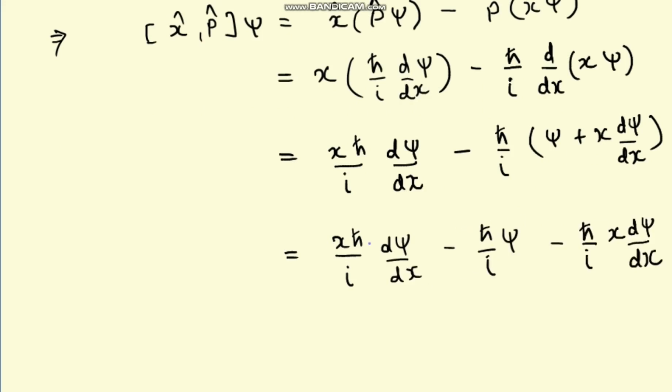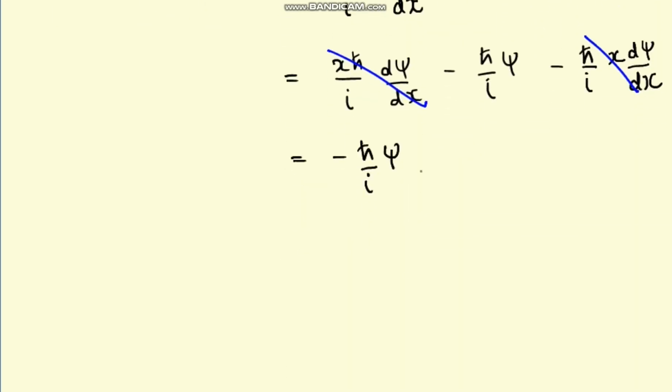As you see, the first term and the last term add to 0, and so our answer is just minus h cross by i and psi. Now I can multiply by i, and so I will get minus 1 at the bottom, and so my answer is actually i h cross psi.